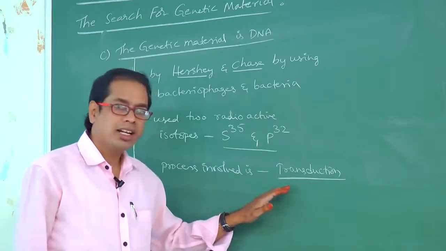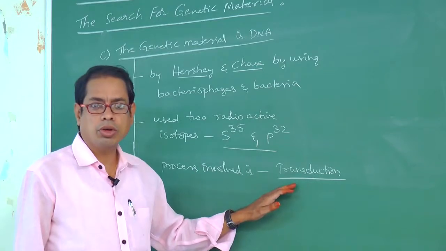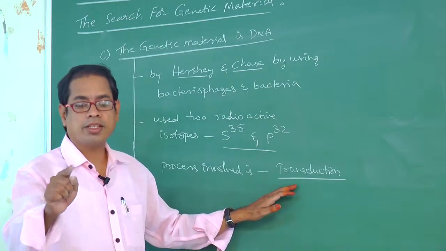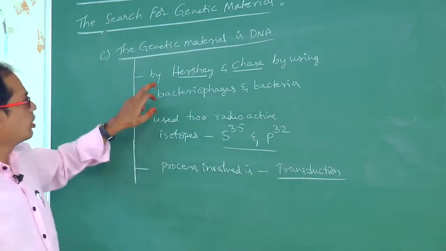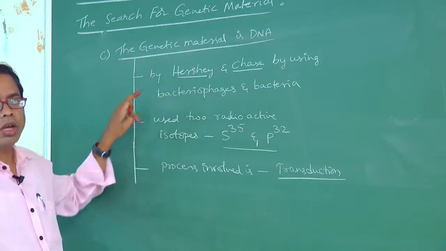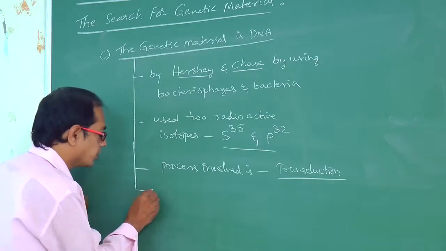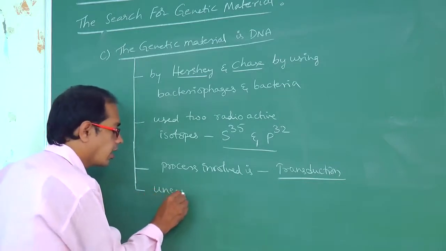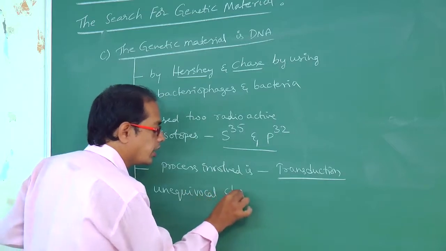Right. So this genetic material is DNA, unequivocally proved. Unequivocal means clear.